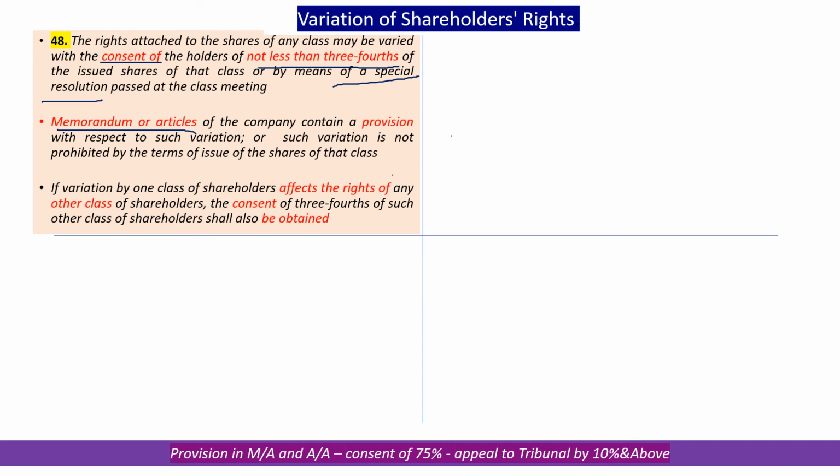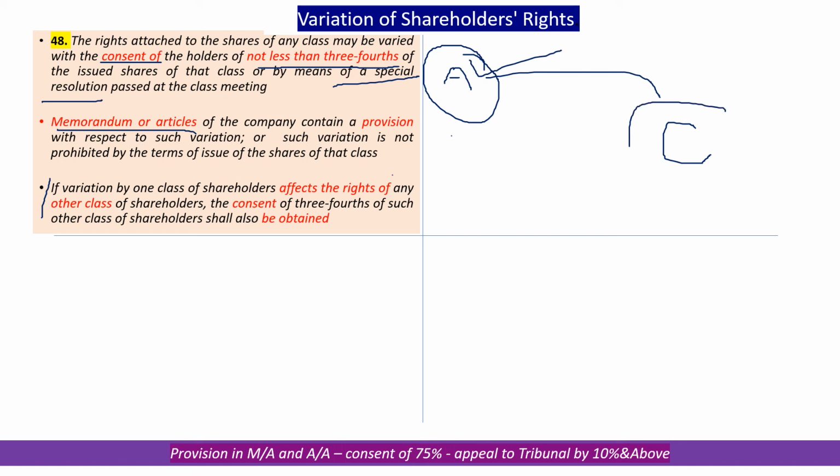For variation of shareholder rights, first we should see that there is an enabling provision in the memorandum or articles. If there are many classes of shares and we are varying one particular class, say A, and this is remotely connected with a class called C, we are taking consent of class A and altering their rights. But if it is connected with another class of shares and its rights are also affected, then it is also required that we get their consent with a voting of not less than 3/4 of the holders of it.